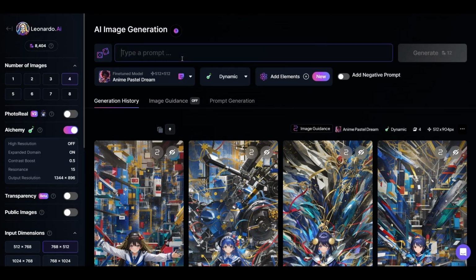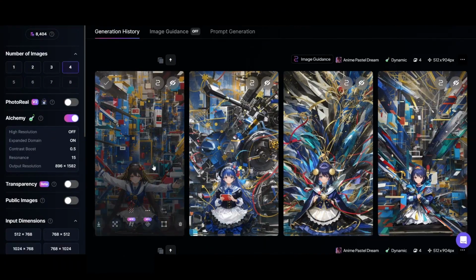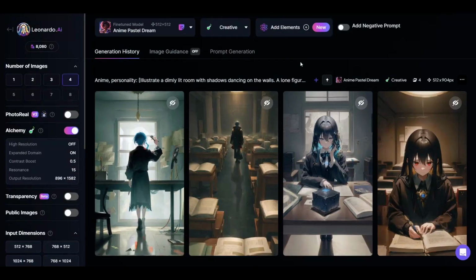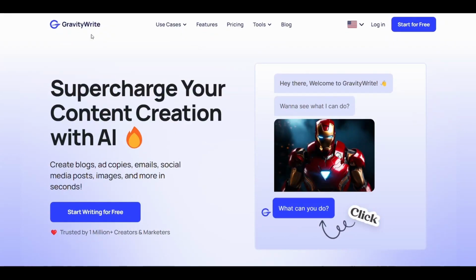Okay, now we have to create professional anime images, but the problem here is that if we go to Leonardoai and just tell it to create images of such and such, the images will most likely not be professional. So we need professional prompts first in order to put them in Leonardoai and provide us with amazing images like these. So just go to Gravitywrite website.